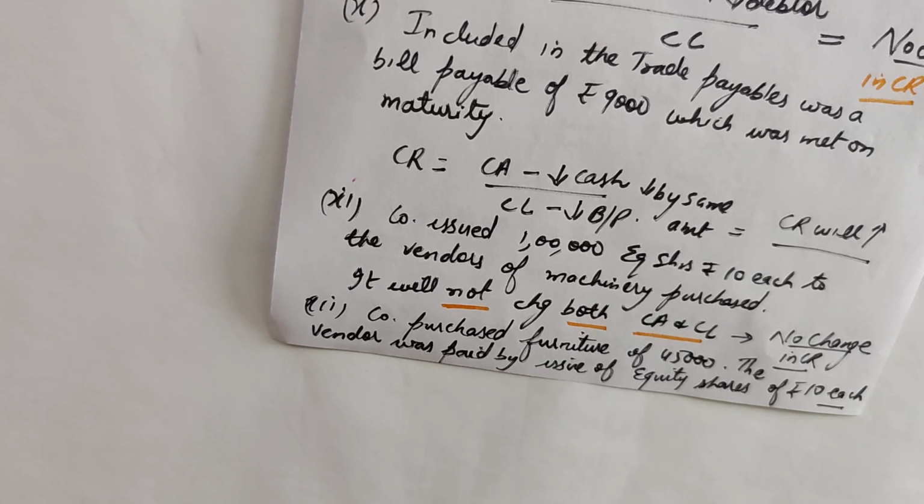And we also did the ideal size of the ratio. It's a pure ratio, and the ideal size of current ratio is 2:1. If current ratio is less than 2:1, then it's not good for the company. It should improve, right? It should have more current assets.